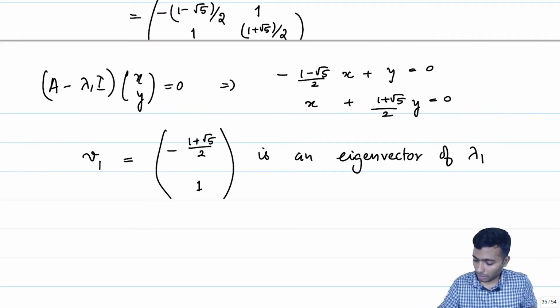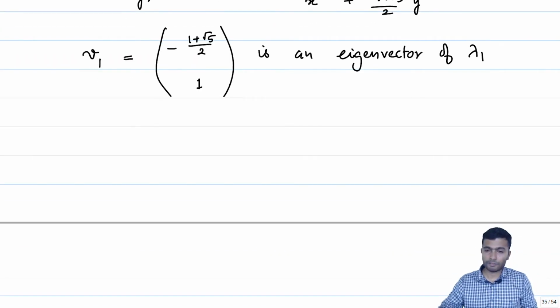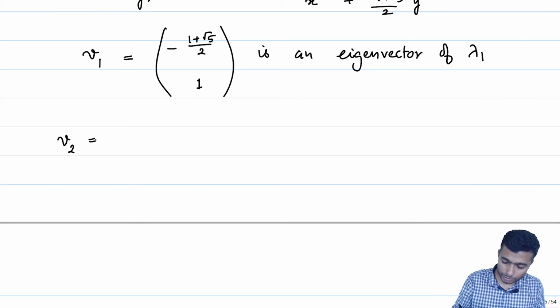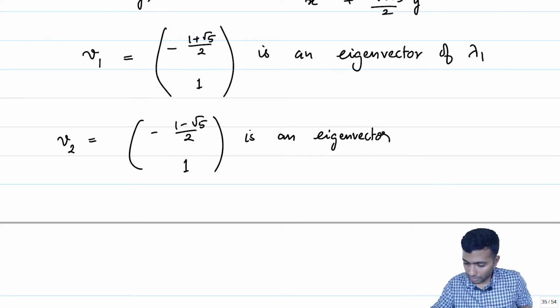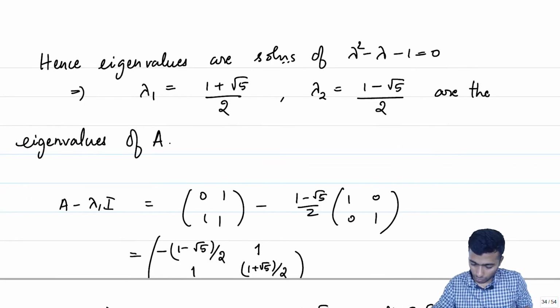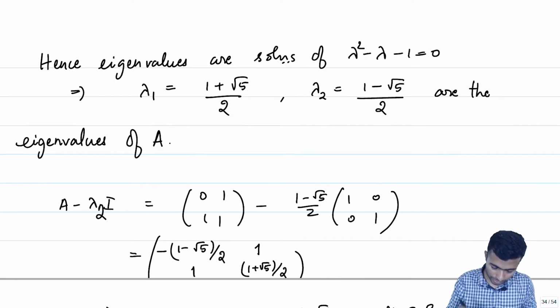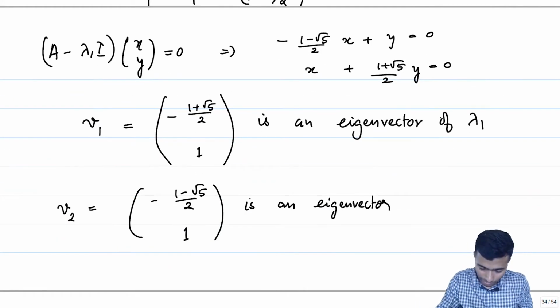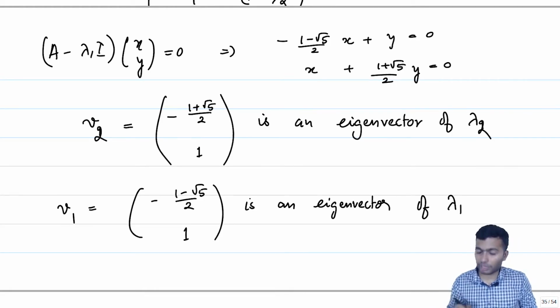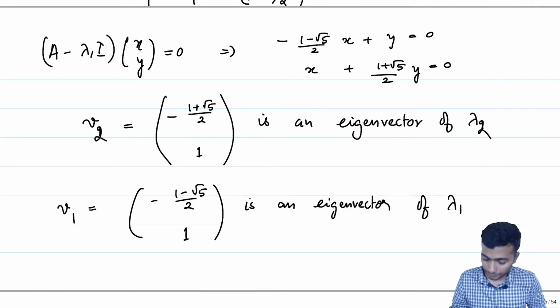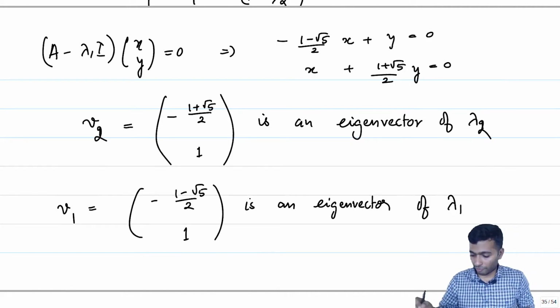I will leave it to you to evaluate that V2 equal to (minus of (1 minus square root of 5) by 2, 1) is an eigenvector. So, this is going to be V2 corresponding to lambda 2, and V1 will be an eigenvector of lambda 1. Lambda 1, if you recall, is (1 plus square root of 5) by 2.